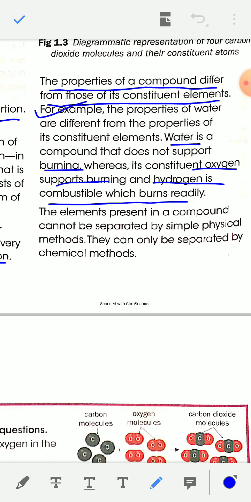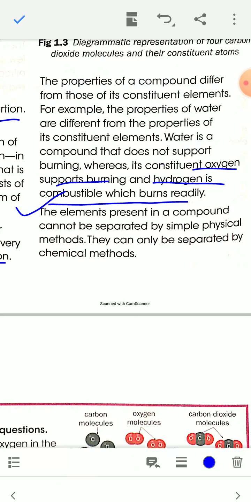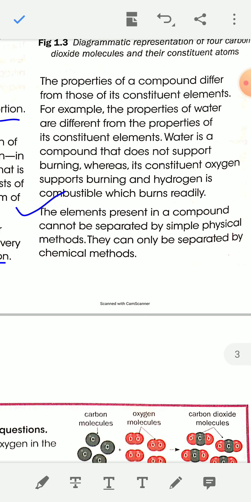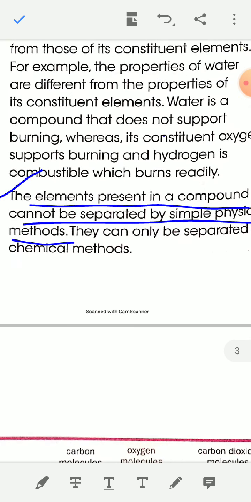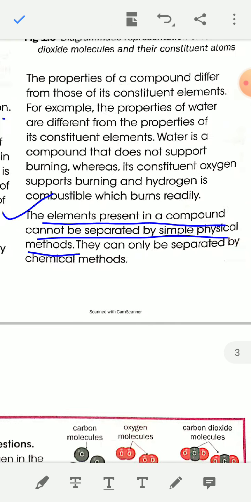Now the next point about compounds. The elements present in a compound cannot be separated by simple physical methods, but the components of a mixture can be separated by using some physical methods. Remember that the elements present in a compound can only be separated by chemical methods.